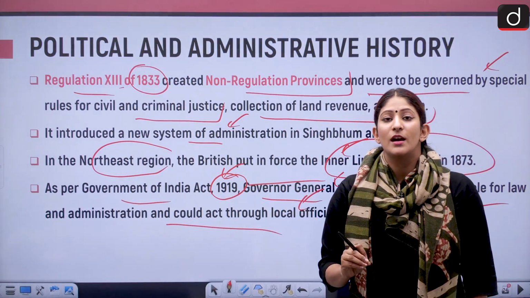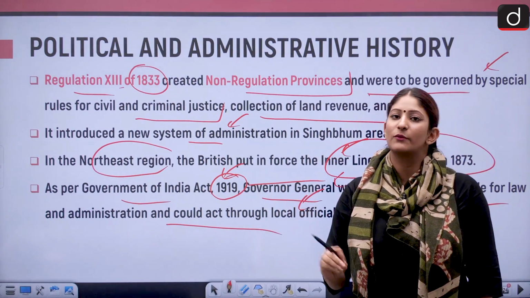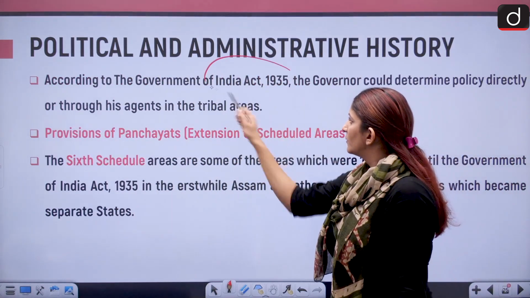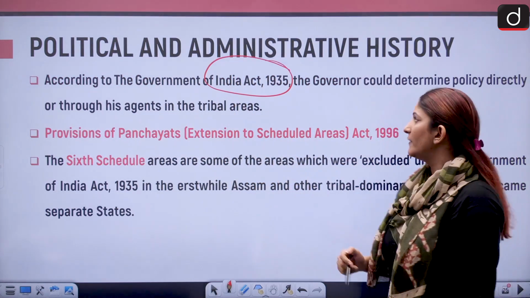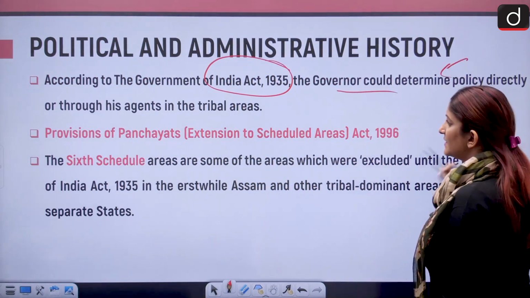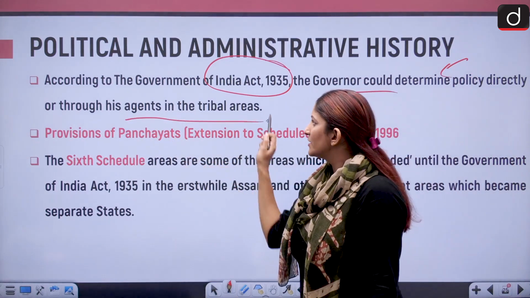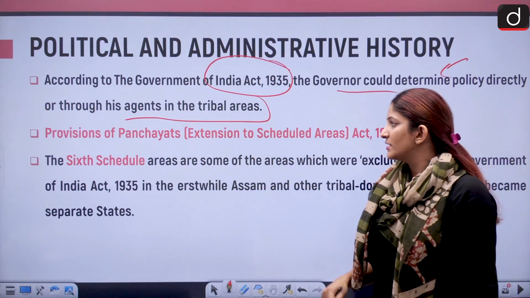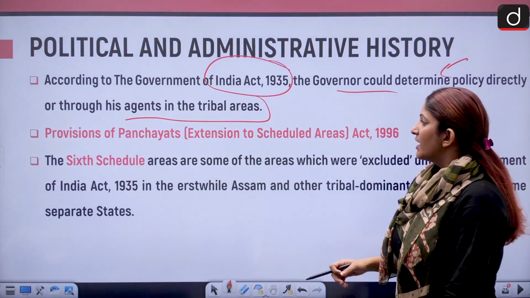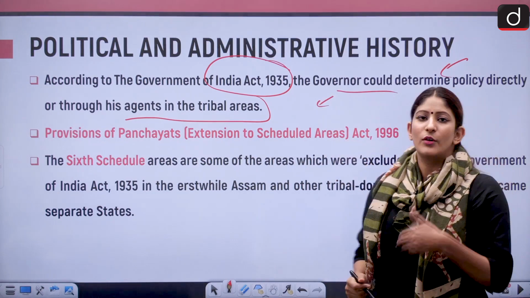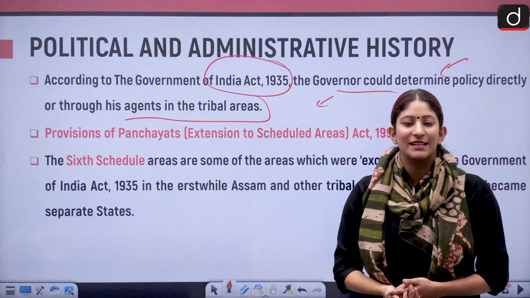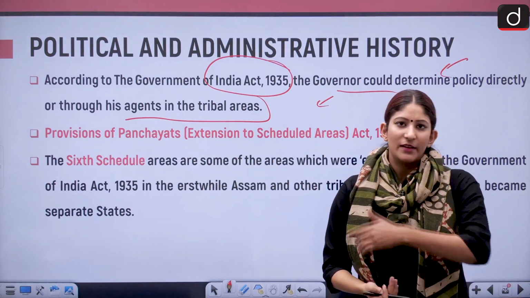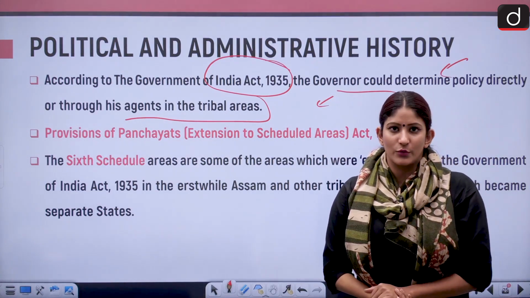Who was appointed for this special course? That was Governor General. Also, according to the Government of India Act 1935, the governor could determine the policy directly or through his agents in the tribal area, like we have the president right now working through the governors in the different states and union territories. And after independence, we have already talked about Article 366, Clause 25, Article 342 and 338. That happened. And we have already discussed it over there, so I'm not going to do it right now.